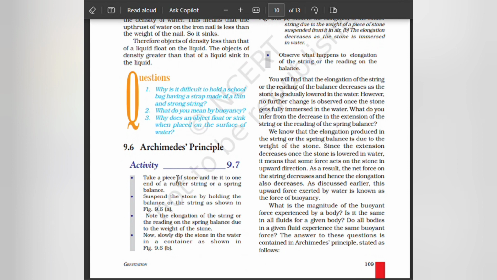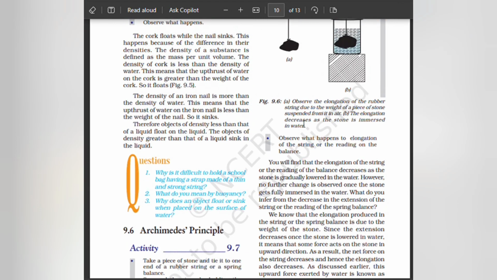Archimedes principle. Activity: take a piece of stone and tie it at one end of a rubber string or a spring balance. Suspend the stone by holding the string, as shown. Note the elongation of the string or the reading of the spring balance due to the weight of the stone. Now slowly dip the stone in the water in the container as shown in the figure. Observe the elongation of the rubber string due to the weight of the piece of stone suspended from it. The elongation decreases as the stone is immersed in water.